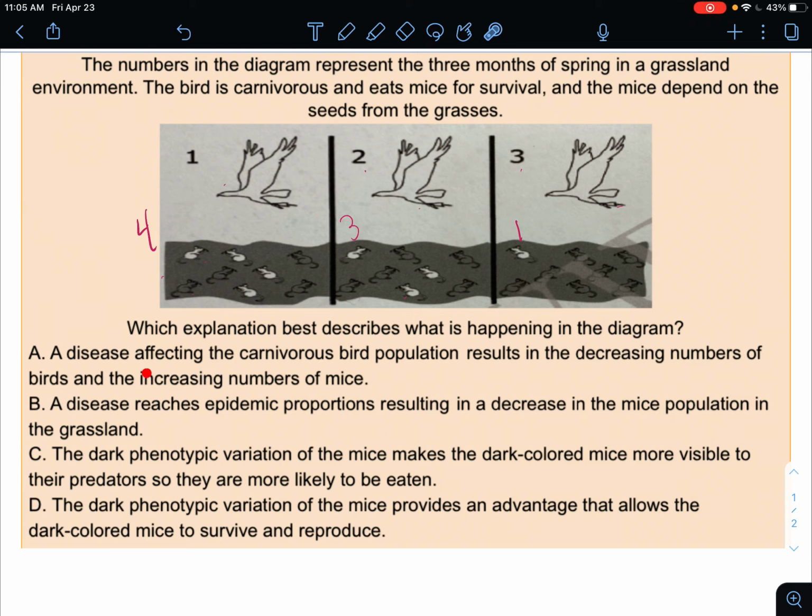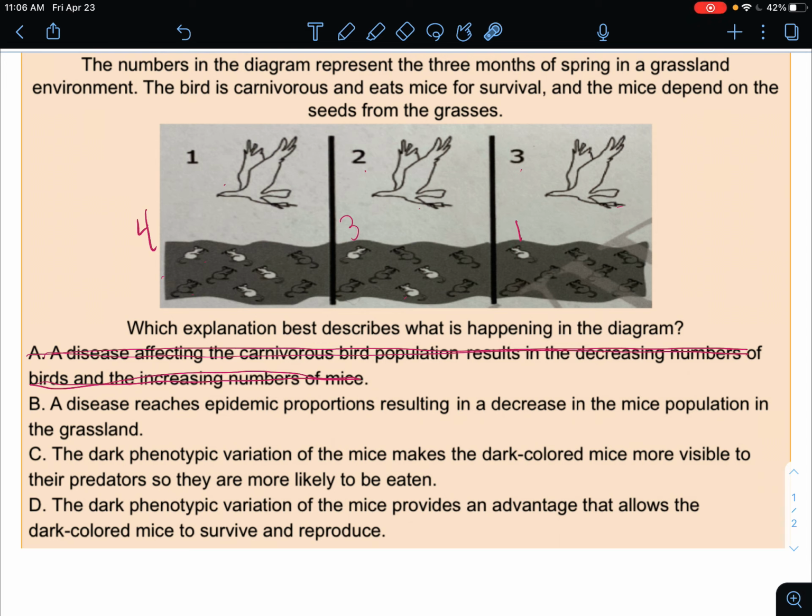Okay, let's read through our answer choices. Choice A says a disease, oh no, affecting the carnivorous bird population results in the decreasing number of birds and the increasing number of mice. We just counted the birds, and I don't see a difference in the birds, and they don't look sickly to me. They look fine and healthy. So let's just say no to A.